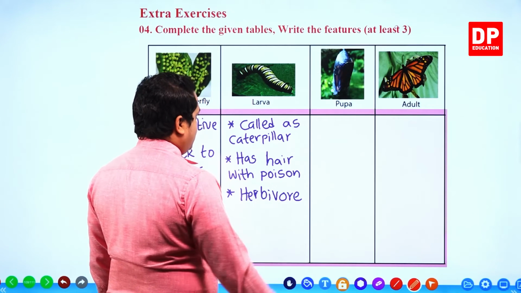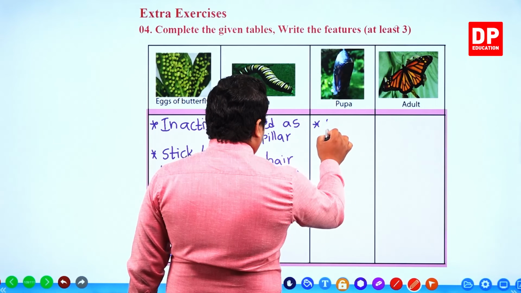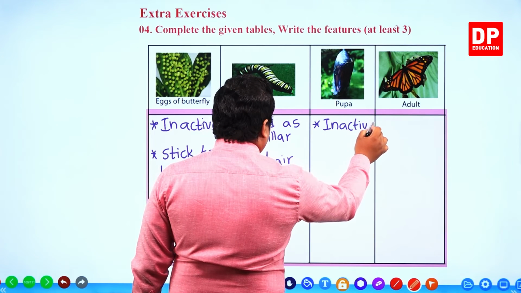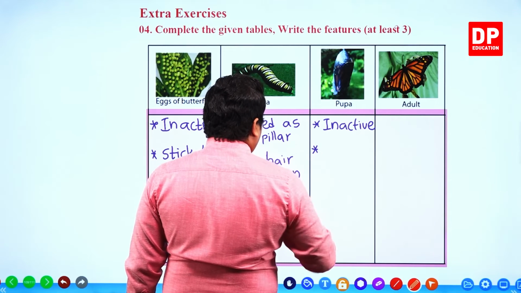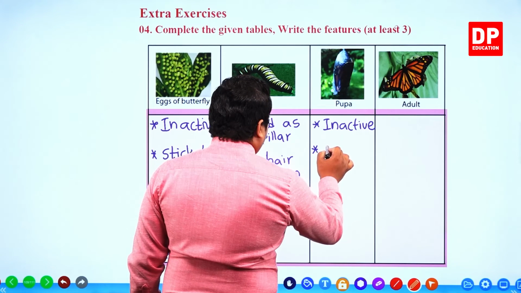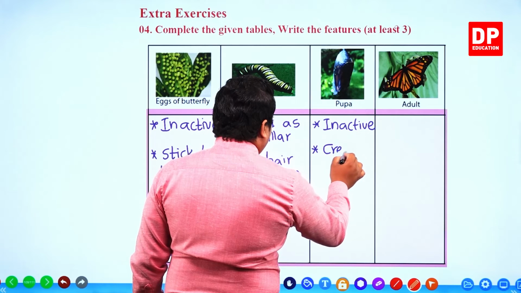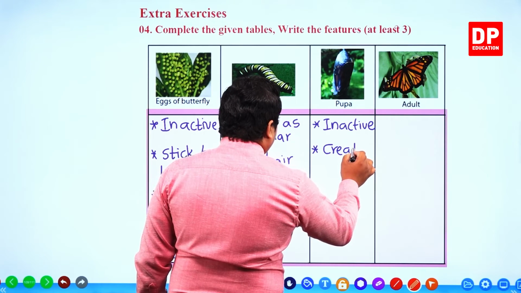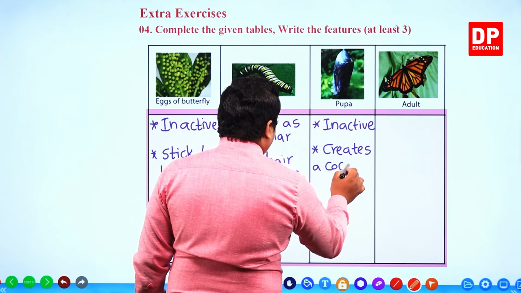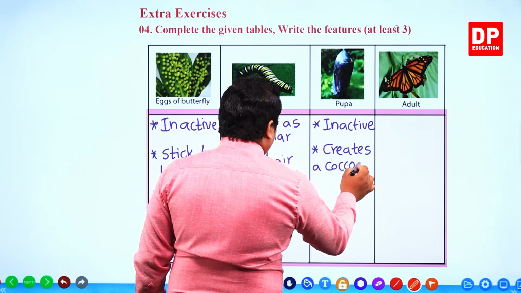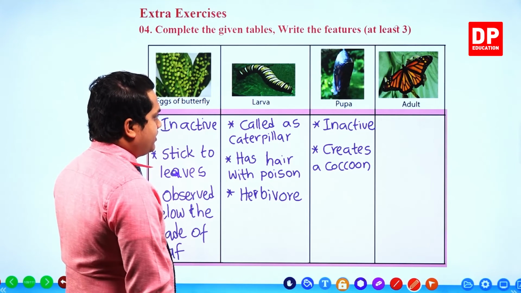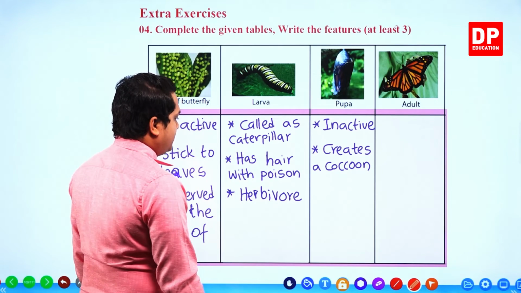Then the pupa, inactive. Creates a cocoon.